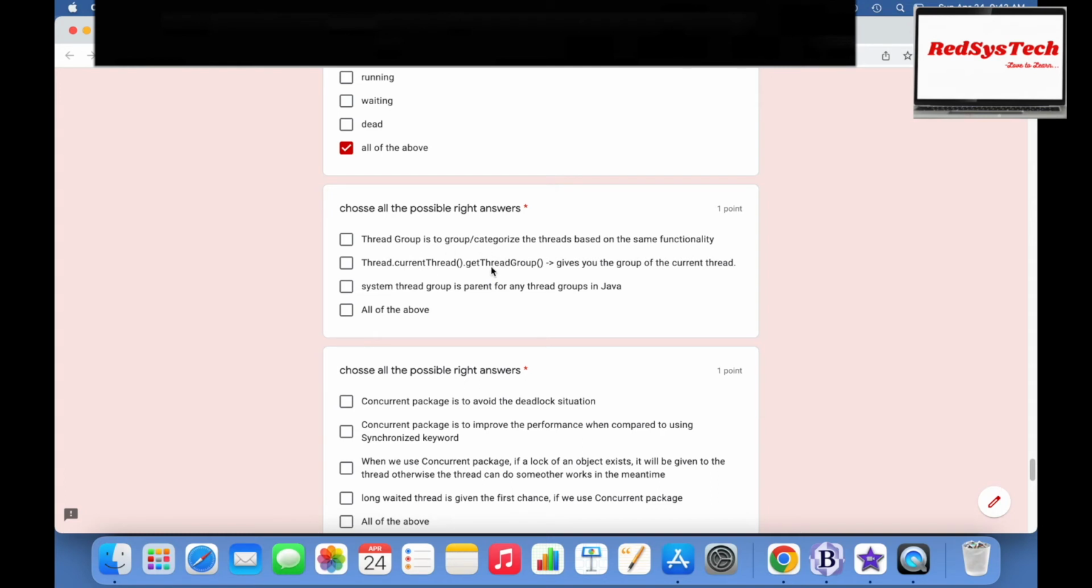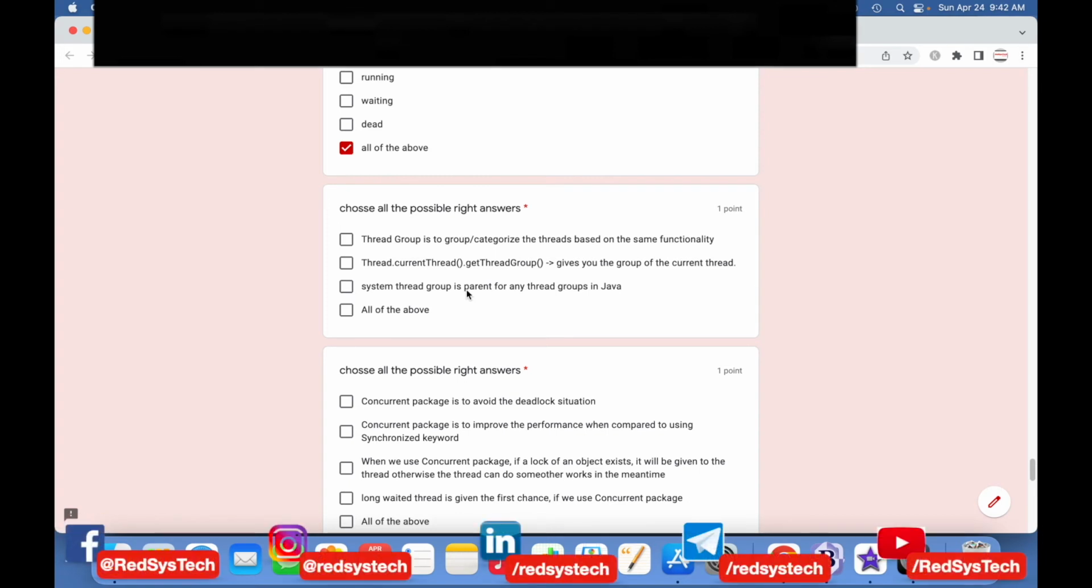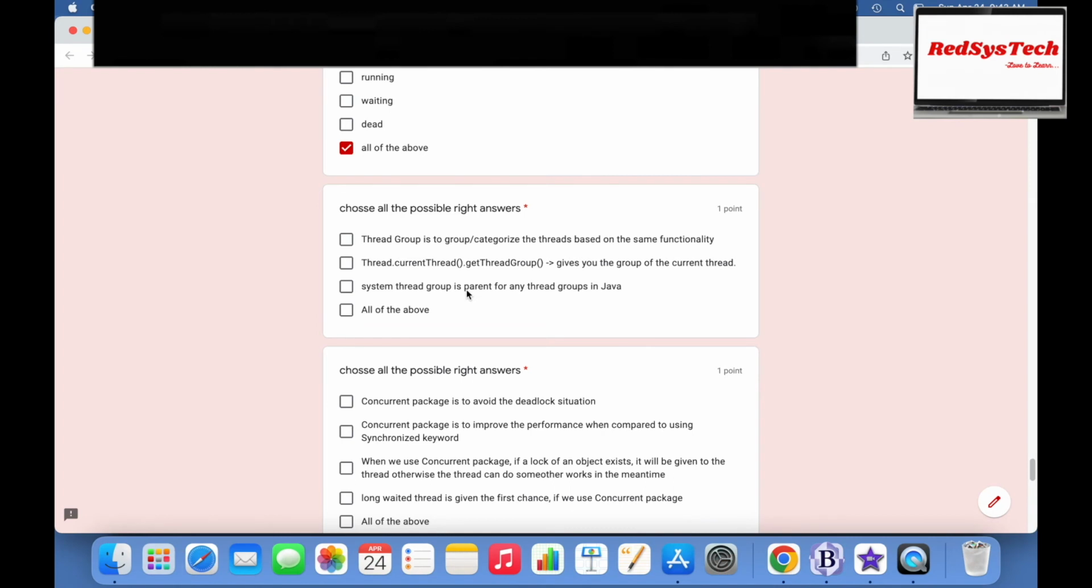That is correct, right? By using getThreadGroup, you can get the group name wherever it is referred to. System thread group is the parent for any thread groups in Java. That is correct. The way the Object class is directly or indirectly inherited by any class you write in Java, similarly there is a thread group called system thread group that is a parent for any thread groups in Java. So all of the above.